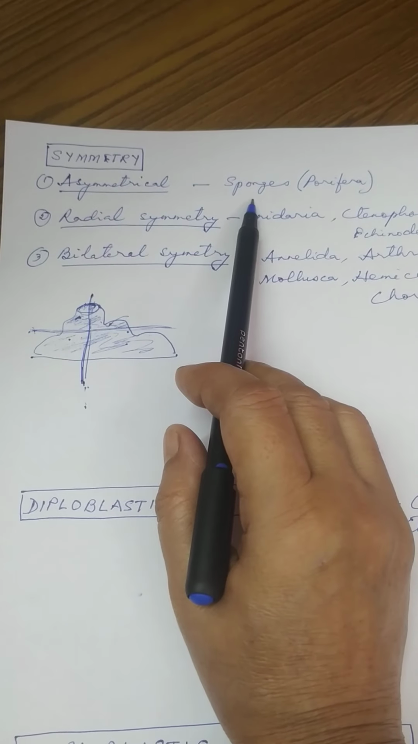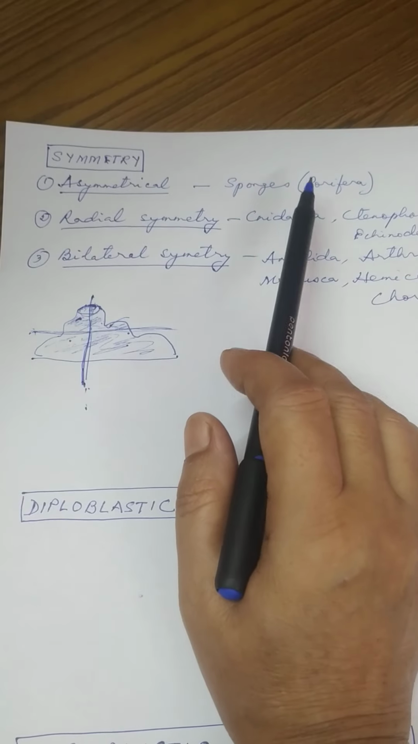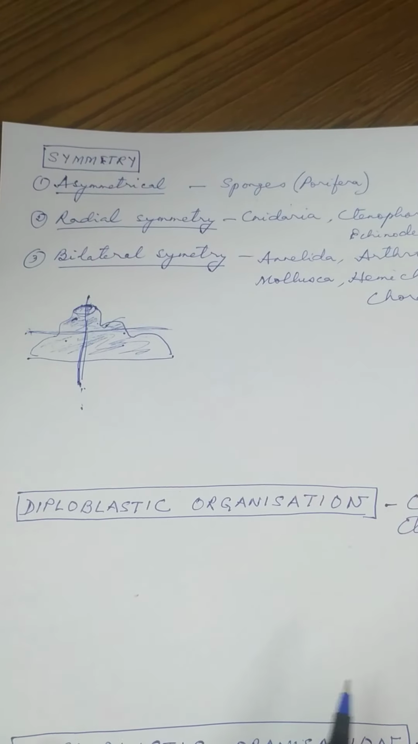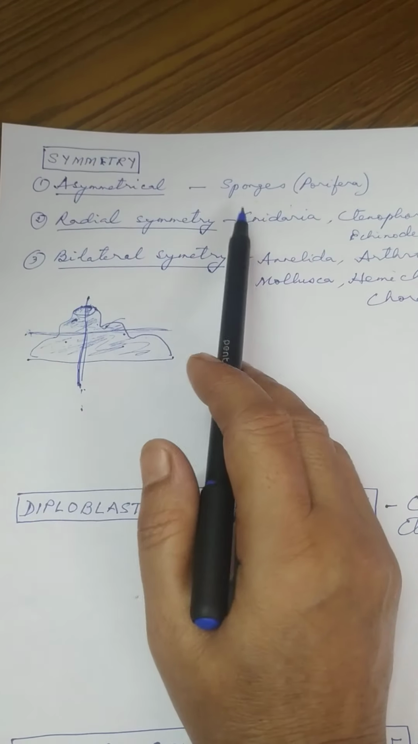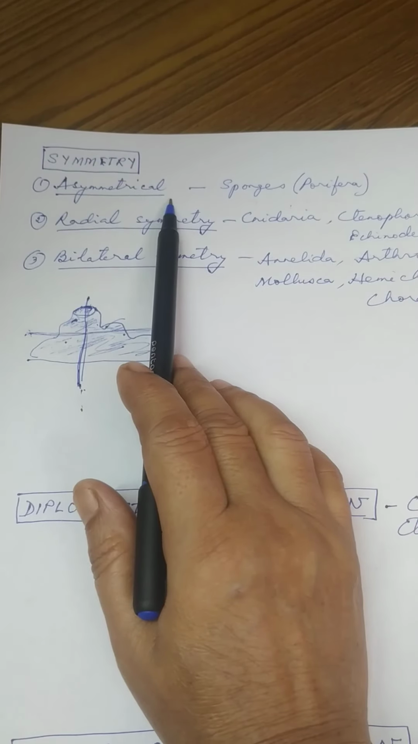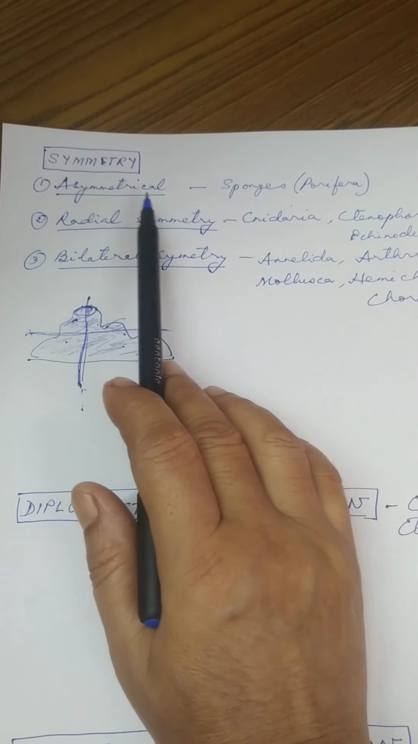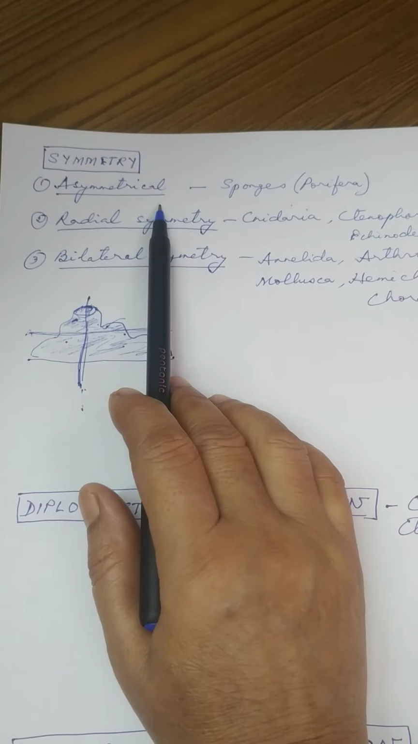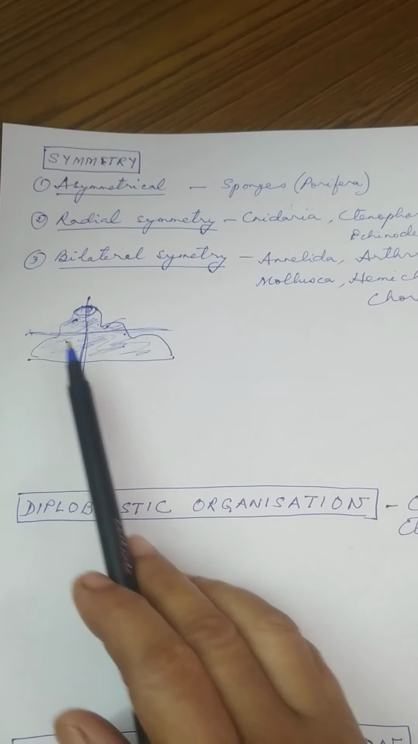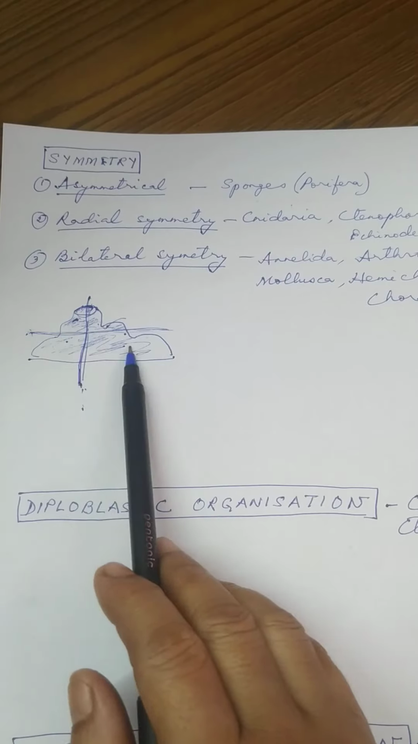Okay, example, sponge belonging to porifera animal. So porifera animals, in general, they are asymmetrical, but there are some symmetrical porifera animals also, but most of the porifera animals, they are asymmetrical. So asymmetrical animals do not have symmetry. If you divide them in any kind of plane, you do not get similar parts, similar shaped parts.